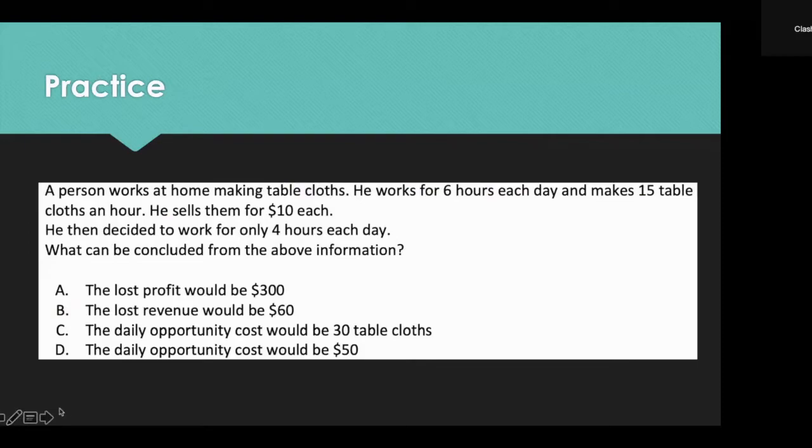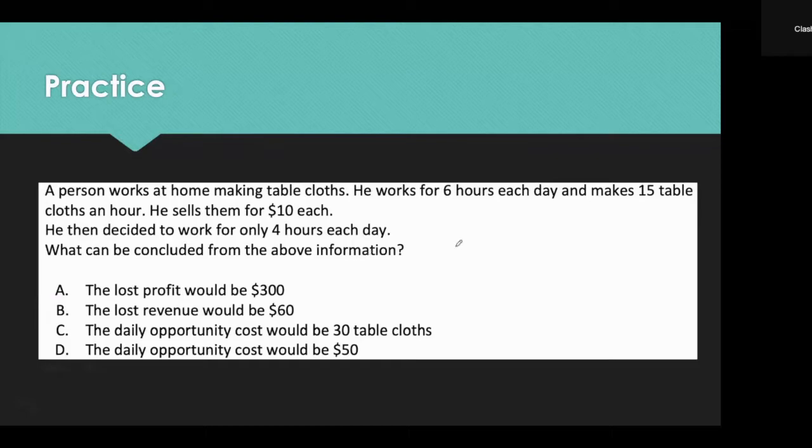And let's look at another one. A person works at home making tablecloths. He works for 6 hours each day and makes 15 tablecloths an hour. He sells them for $10 each. He then decided to work for only 4 hours each day. What can be concluded from the above information?